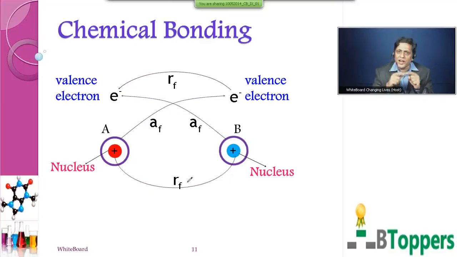And electrons of one atom means, what are those electrons children? They are the outermost electrons. In other words, it is the valence electrons. So the attractive forces that hold the atoms together during a chemical bond formation is the force of attraction between the nucleus of one atom and the valence electron of another.